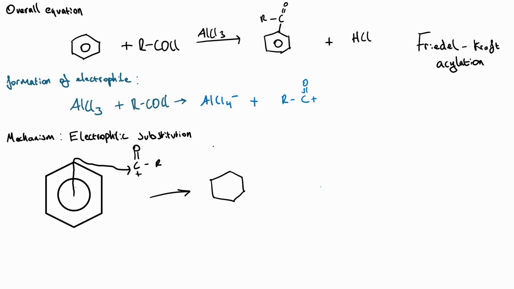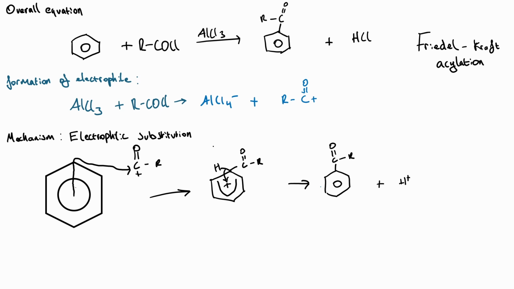This will cause a positive charge to be gained by the benzene and causes the delocalized ring to be disrupted. We show this once again by drawing a horseshoe shape around the carbon atom which formed the bond to the acyl, and we give that a positive charge. We also show the bonds to hydrogen and the bonds to that acyl group. Electrons will then move from the CH bond to restore that delocalized ring. So we show that with an arrow from the CH bond going into the positive charge.